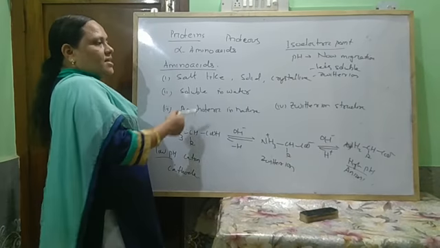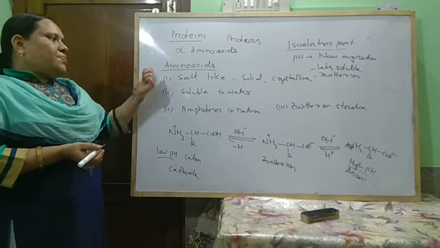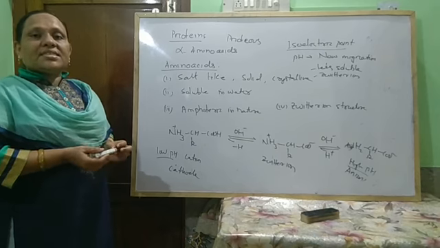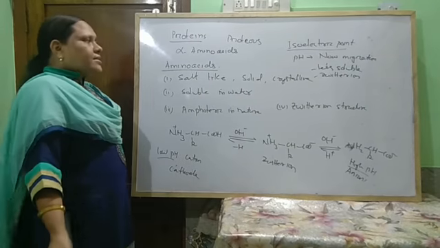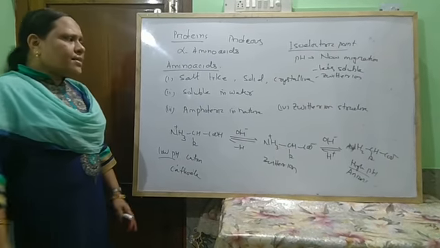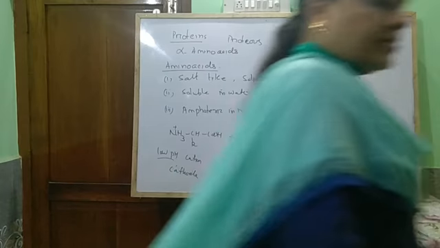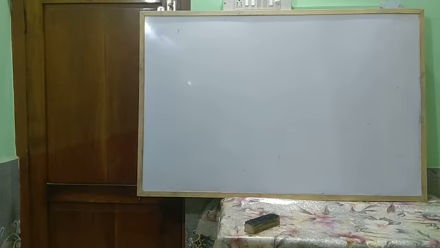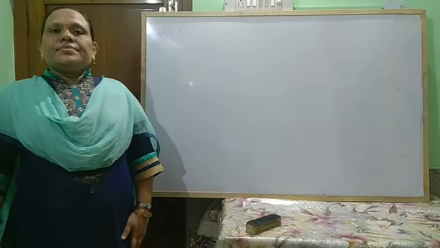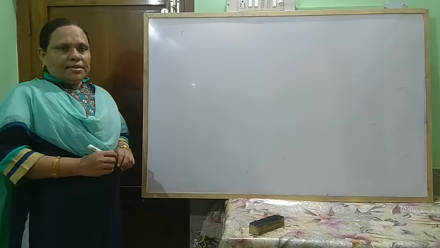In this way, proteins can be isolated at the isoelectric point. And due to deficiency of amino acids, diseases like kwashiorkor result. Okay. Next, we come to what happens when these amino acids combine.